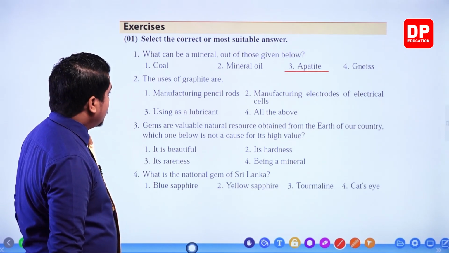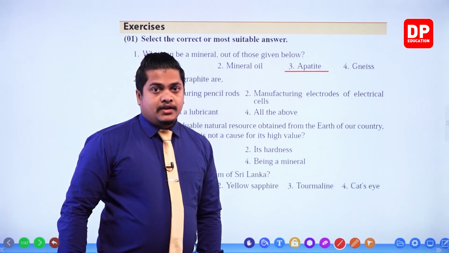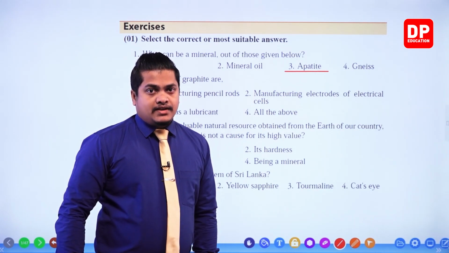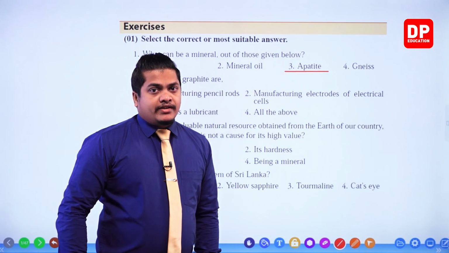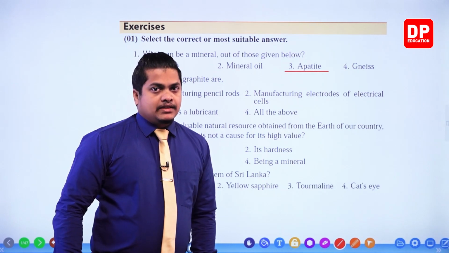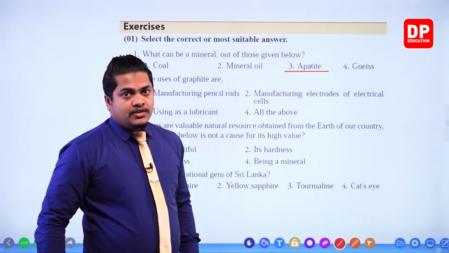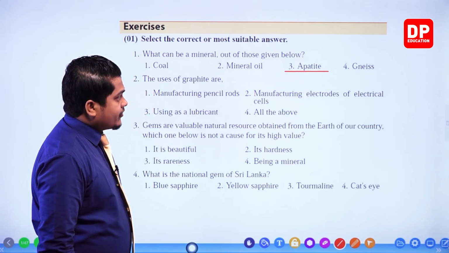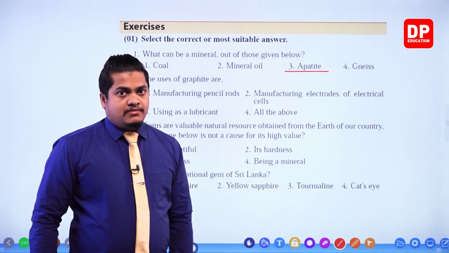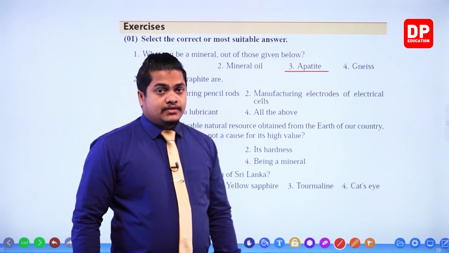Next one. The uses of graphite are. Graphite is a good mineral that we can find in the crust of the planet Earth. Even in Sri Lanka, there are several places that have graphite, my dear children. You know that graphite is mainly used in nanotechnology, to make nanomaterials. Other than that, it is used in manufacturing pencil rods. Then manufacturing electrodes of electrical cells, once again it is correct. We discussed that when we were discussing graphite. Then using it as a lubricant, that is also correct.